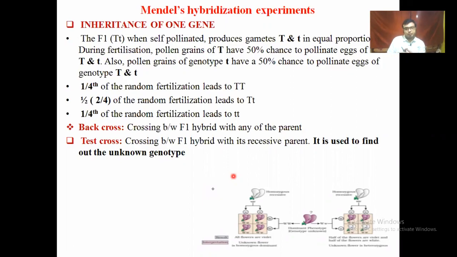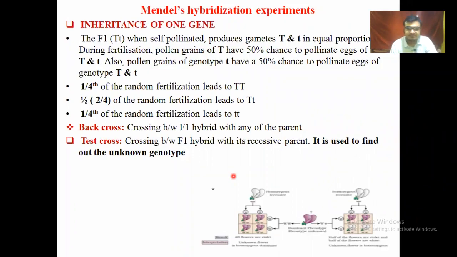Then the importance of one gene here mainly mentions how much percentage of pure tall characters would be found in the F2 generation, how much as a hybrid tall, and how much as pure recessive characters. Out of 4, 1 is pure tall, that means 25% is pure tall. 2 are heterozygous tall, that means 50% are heterozygous or hybrid, and 1 is pure recessive, that means 25% is pure recessive.